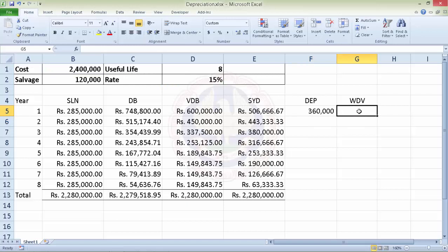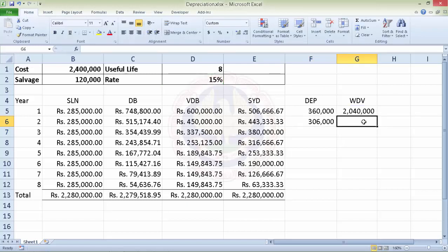Now the written down value at the end of first year would be cost minus the depreciation. Now in the next year, the depreciation has to be charged on the written down value at the end of first year. So again we'll multiply the value at the end of first year with the rate, and again since we want to copy this formula, we'll absolute it.